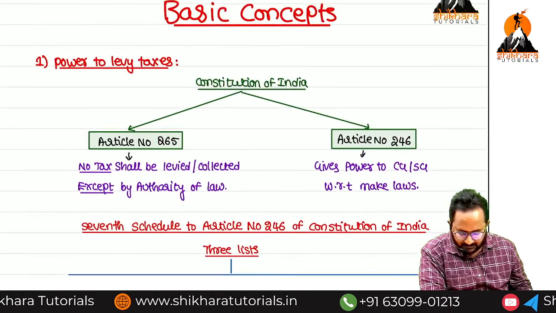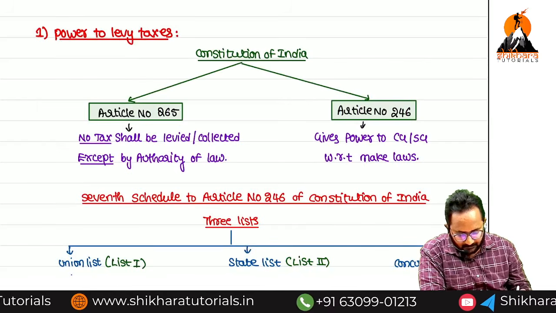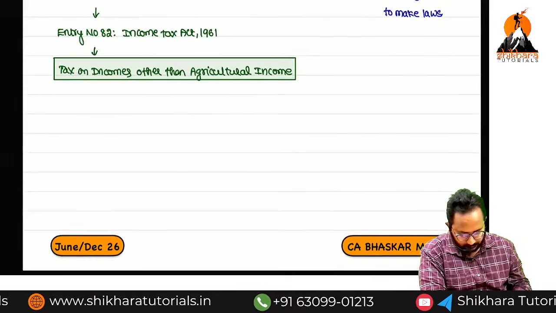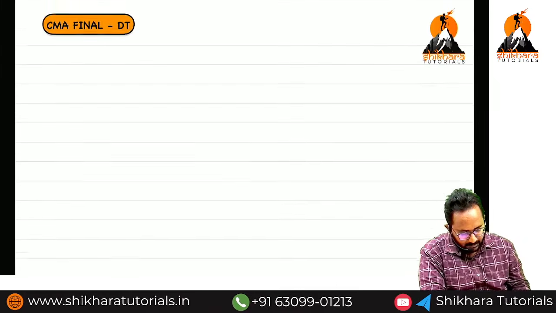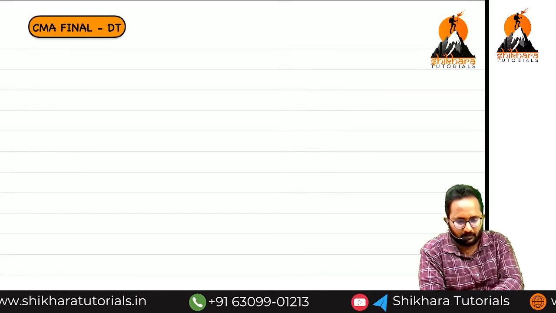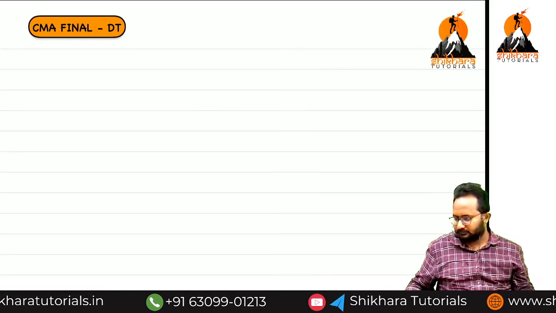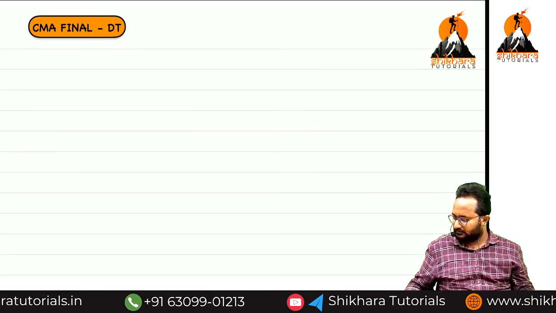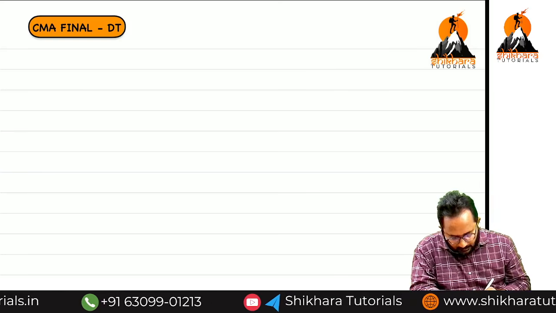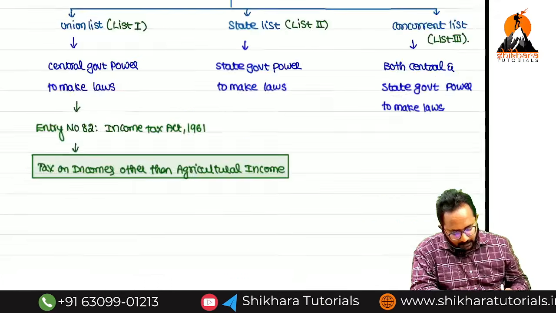Now shall we start the second point? The first point is power to levy taxes. Now we'll discuss the second point. Yes, you have to write it down. Slowly we can go. Yes, ma'am. Concept number 2. Concept number 1 done: power to levy taxes.